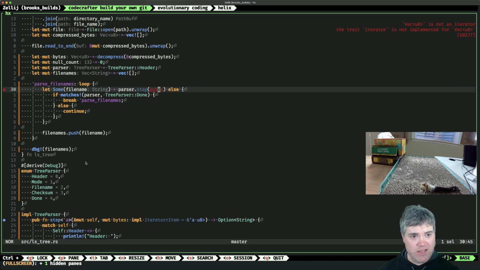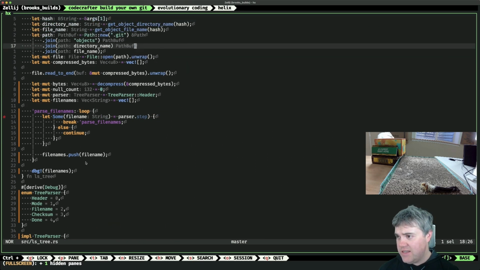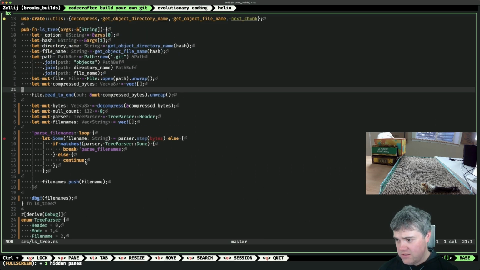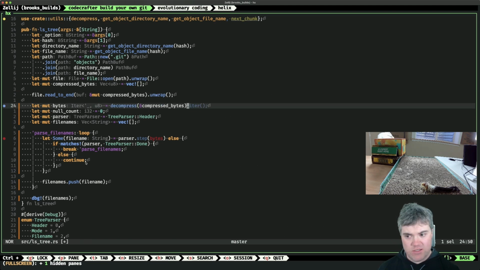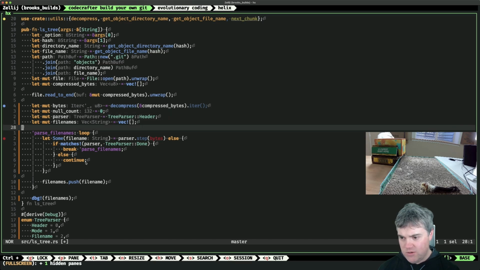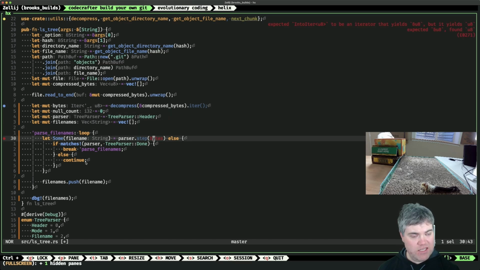So it's a vector, not an iterator. Okay, so I need to create the iterator up here. Oh, as iter? No, it's just iter. Okay, so that gives me u8. It yields u8: expected u8, found u8.